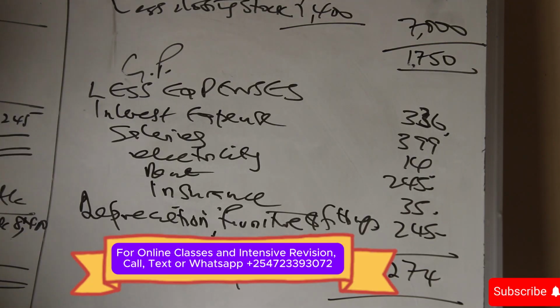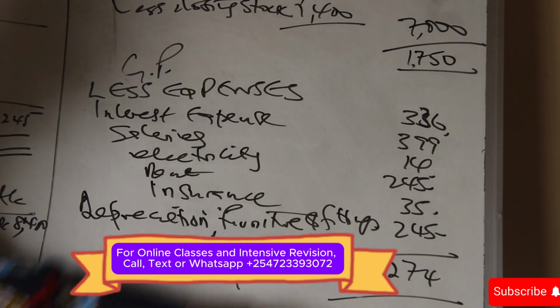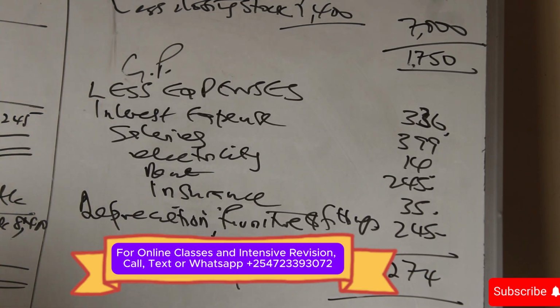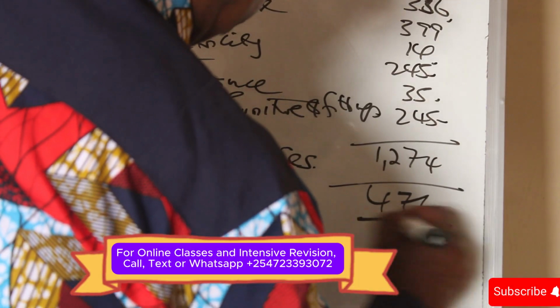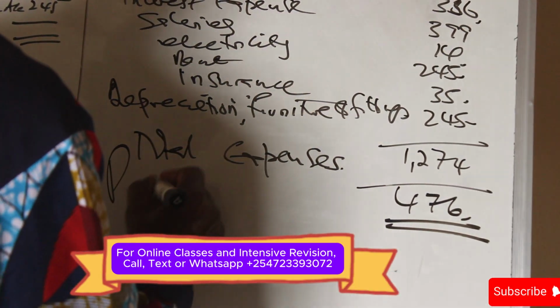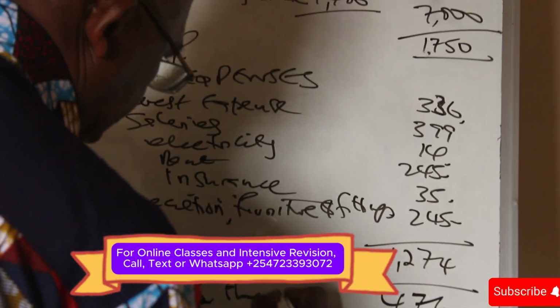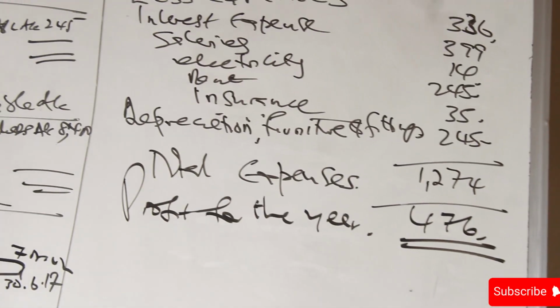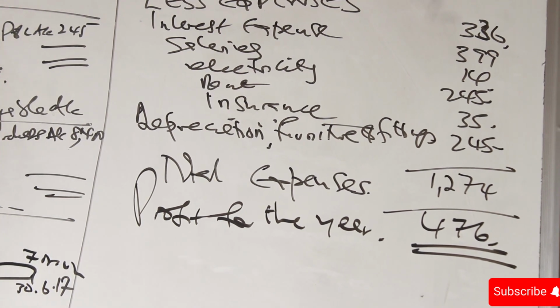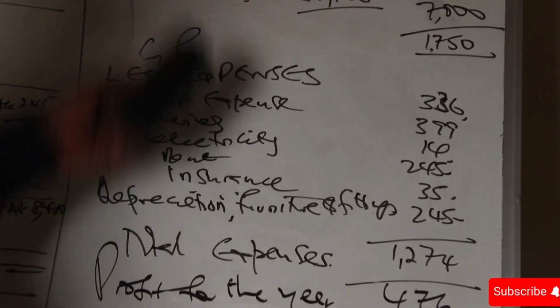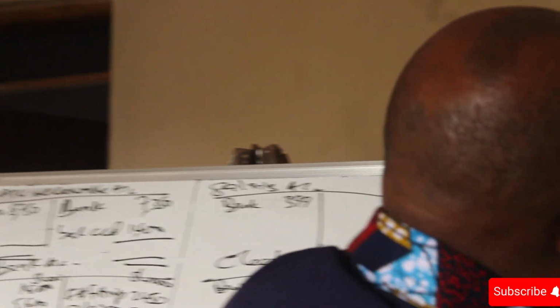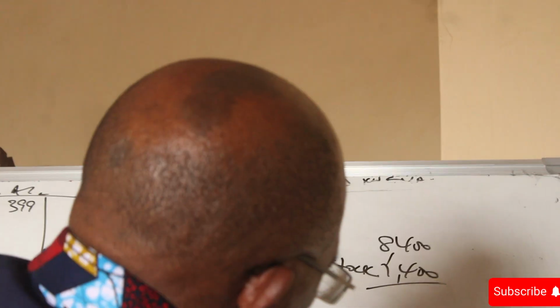1750 minus 1274, we get a figure of 476. Our profit for the year becomes 476. So we erase so that we can get space to do the balance sheet. That's the way to do the income statement. Then we erase to give us a place to prepare our balance sheet.